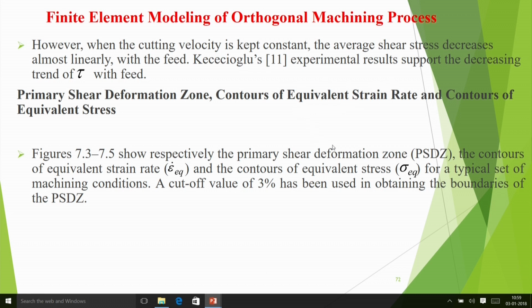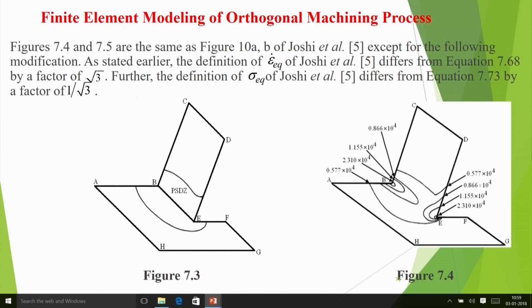Then we obtain the contours of the equivalent strain rate. These contours have been plotted here. This is the primary shear deformation zone. This one I think was the experimental one, and here we have the contours.